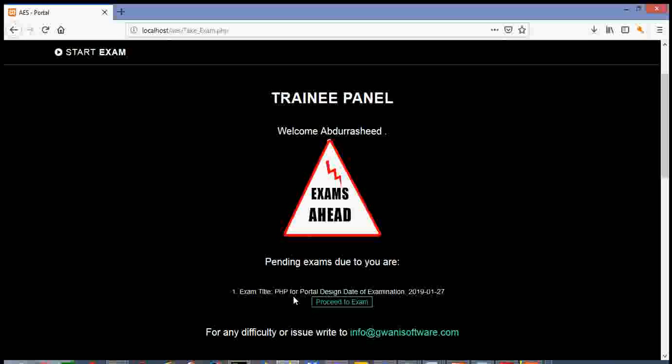This trainee has one examination, and the title of the examination is PHP for Portal Design. The date of the examination is 27th January 2019. The trainee will now click on Proceed to Exam to write the scheduled exam. There is also a logout button. When the trainee is done, he can click logout to log out from his own account. Let's proceed to write this examination.